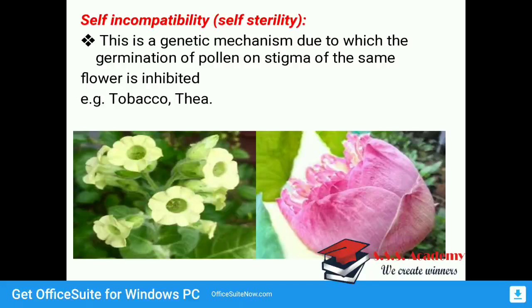So up to this we have seen about pollination. We have seen 3 types. Then we have seen biotic and abiotic agents. As far as abiotic are concerned, there are wind and water, and biotic agents include bats, insects, and birds. There are also some terms we have seen. So this is about pollination, its types, and the biotic and abiotic agents involved.